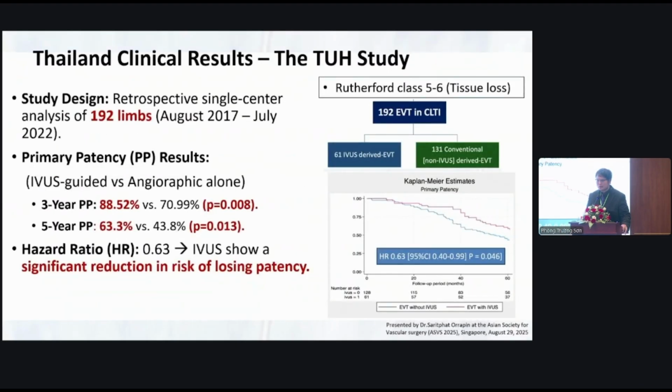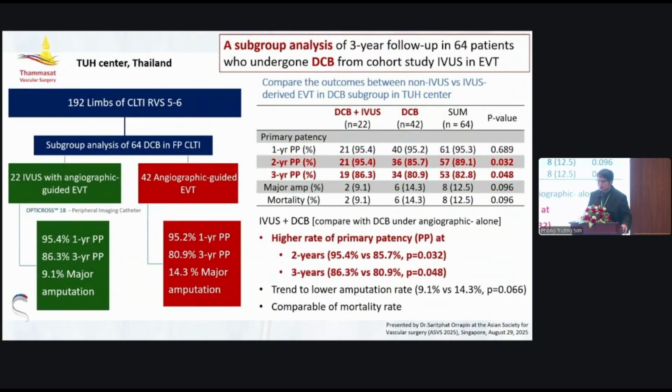The one 92 limbs used IVUS compared with angiography alone to guide balloon angioplasty, and showed the 3-year and 5-year primary patencies favor the IVUS-guided group, with a significant reduction in the risk of losing patency. I also did a subgroup analysis for the DCB. For the DCB, IVUS also shows benefits, especially at 2 and 3 years, with lower amputation rates and comparable mortality rate.